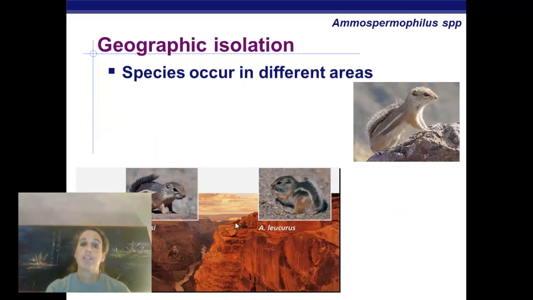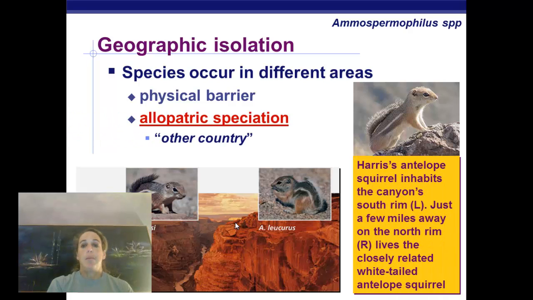So let's talk about geographic isolation first. So species occur in different areas. You have these little chipmunks that live on either side of the Grand Canyon, so that's a pretty big barrier in between the 2 species. Some sort of physical barrier. It could be a river, it could be a canyon in this case, it could be a mountain, it could be an ocean, whatever. But this is allopatric speciation, other country. Okay, so these little, what's called an antelope squirrel inhabits the canyon's south rim.